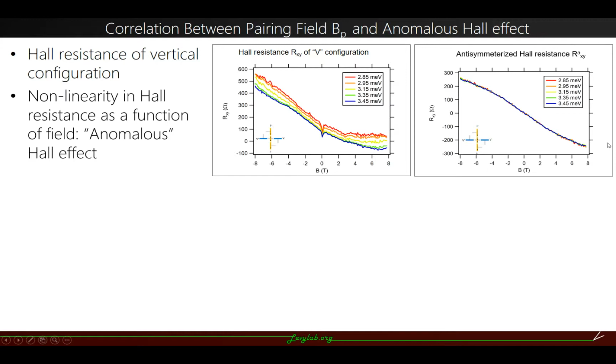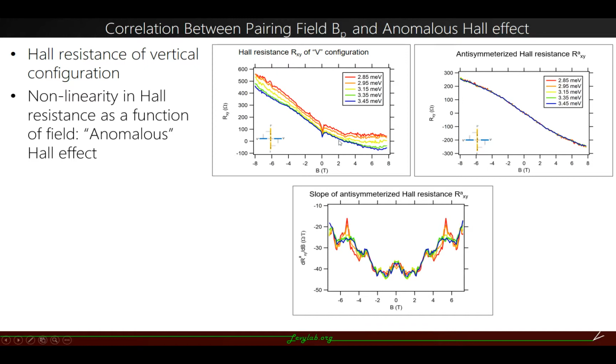Now we wanted to analyze at what field this nonlinear transition occurs, so we took the slope and plotted it as a function of the field, and we see that there are some features here, and we can divide this region into 2 distinct regimes.